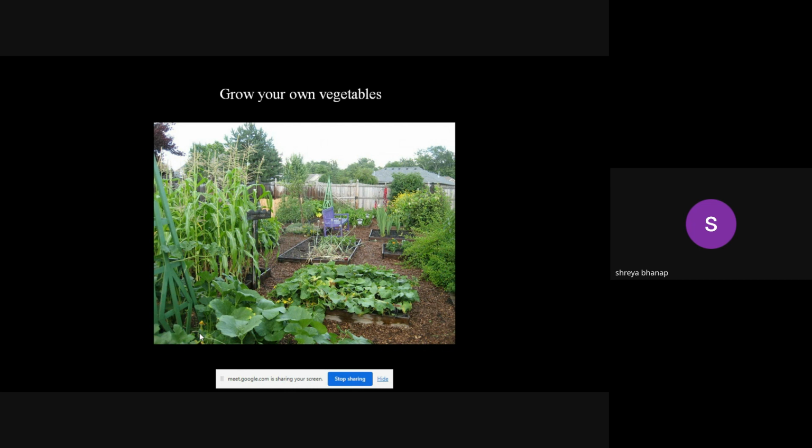Because these vegetables are also plants, ecologically they are very important. The vegetable will be of your benefit, and simultaneously ecologically they are important, so you will help the area to support the biodiversity. So at least start growing your own vegetables.